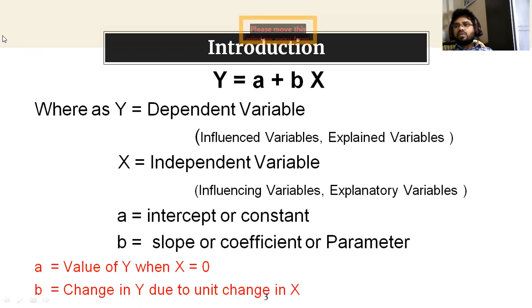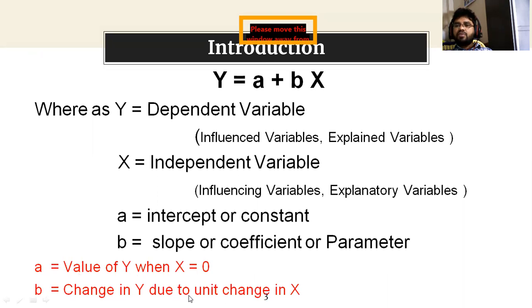Okay, so let's see what the constant a is. As I told you, a is nothing but the intercept or constant. a is equal to the value of y when x is equal to 0. For example, if y is equal to a plus bx, you can assume a is equal to 2 and b is equal to 0.5. If x is equal to 0, then 0.5 into 0 is 0, so y is equal to 2 only, because a is the value of y when x is equal to 0, right?